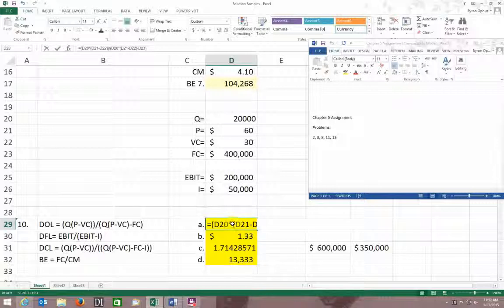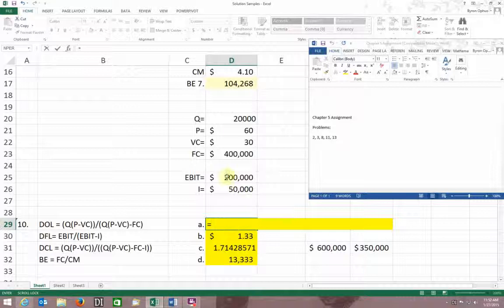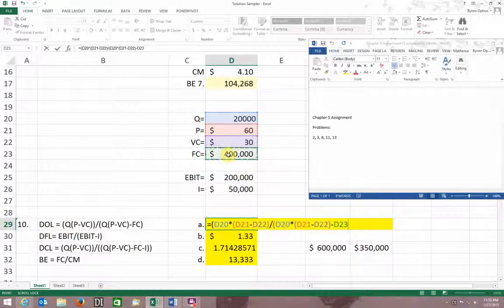This is equal to my quantity times (my price minus my variable cost) divided by my quantity times (my price minus my variable cost) minus my fixed cost, just like I have it in my formula over here. I had to get my parentheses right.